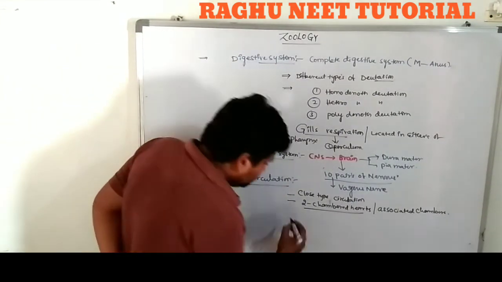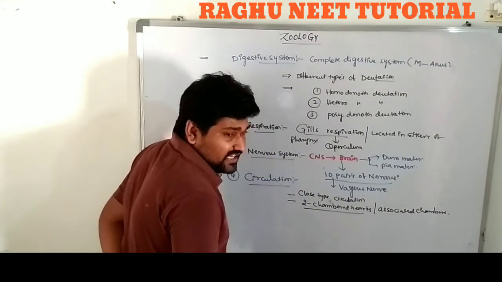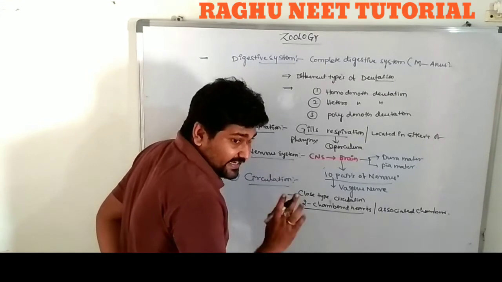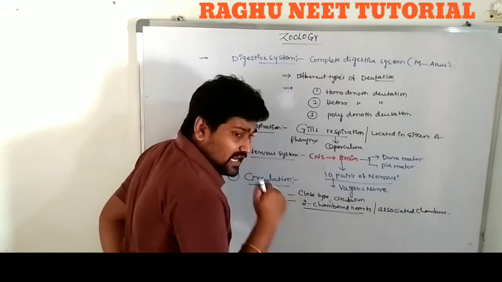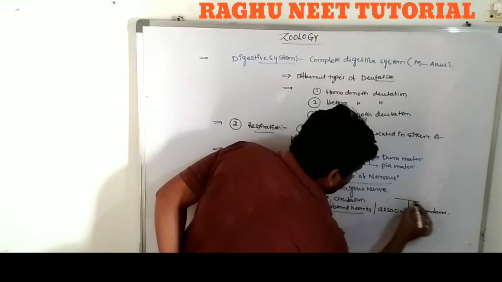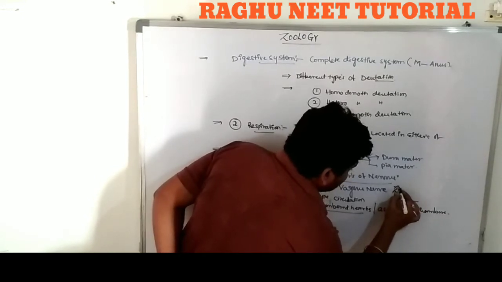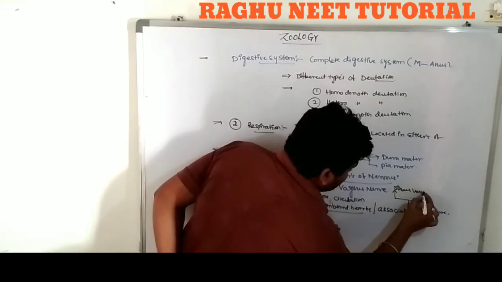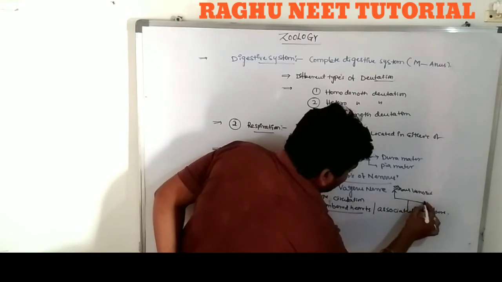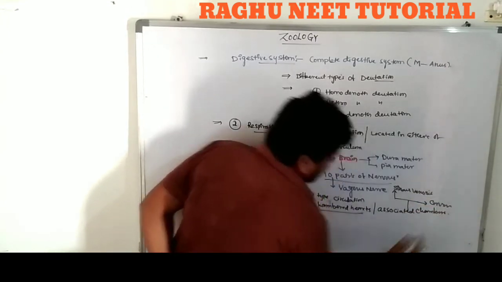What are they? Conus arteriosus and sinus venosus are the two associated chambers.